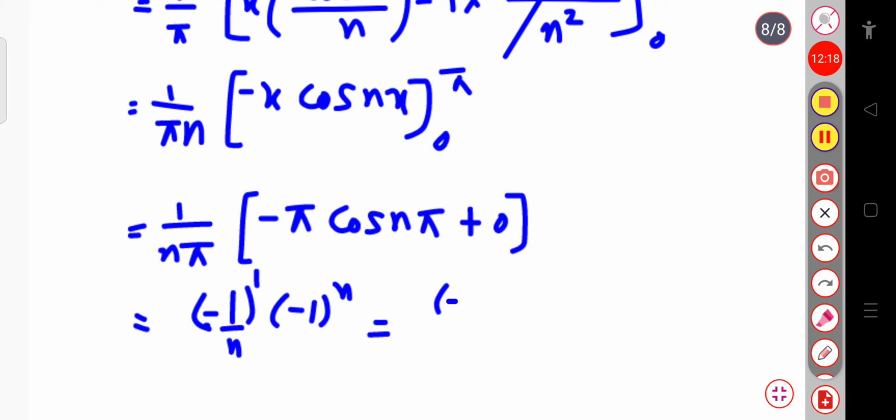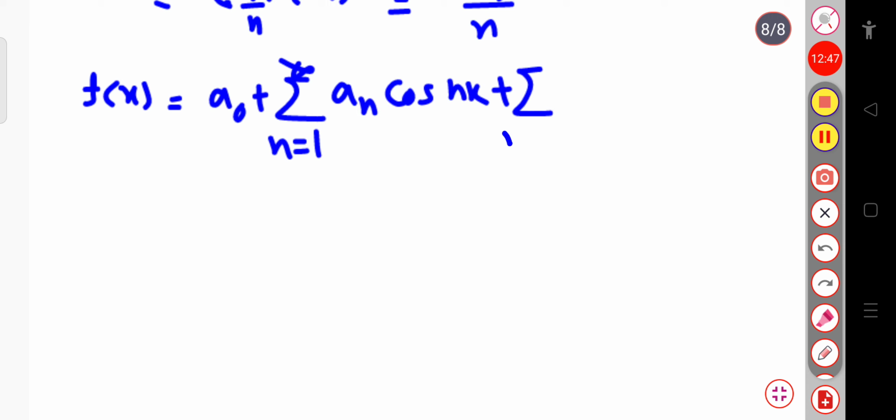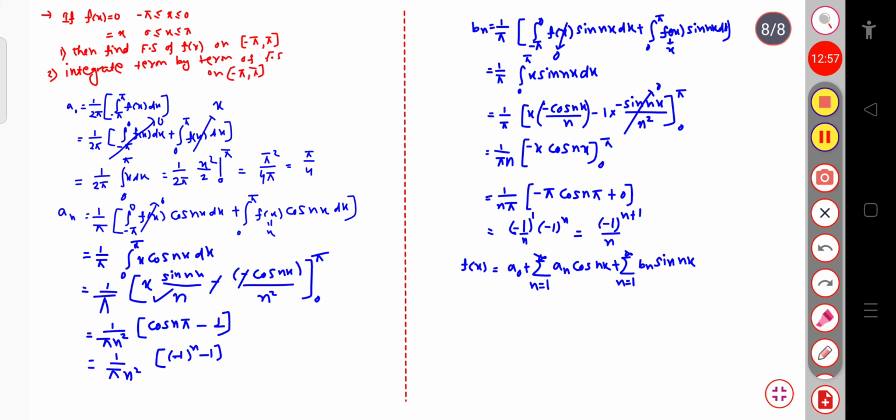Now simply we have to write the Fourier series. Let us write the Fourier series for the function f of x, that is equal to a naught plus sum over n equal to 1 to infinity of an cos nx plus sum over n equal to 1 to infinity of bn sin nx. Now here we have to put the value of a naught, an and bn. Now we can see here the value of a naught is pi by 4.